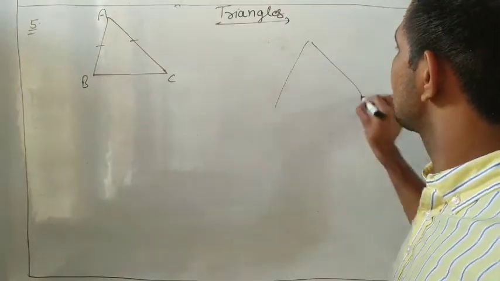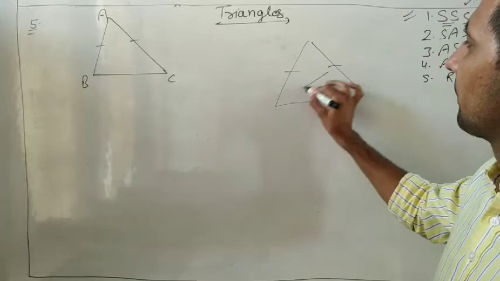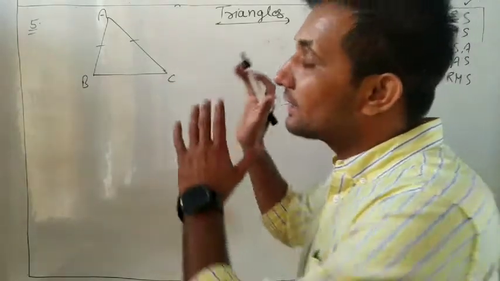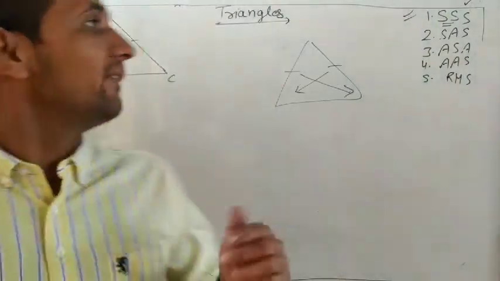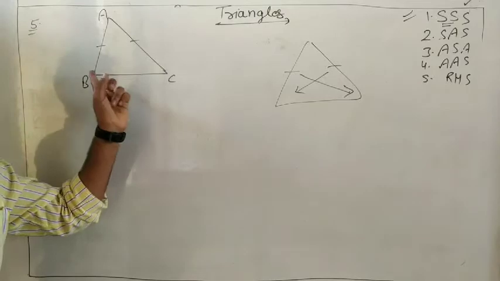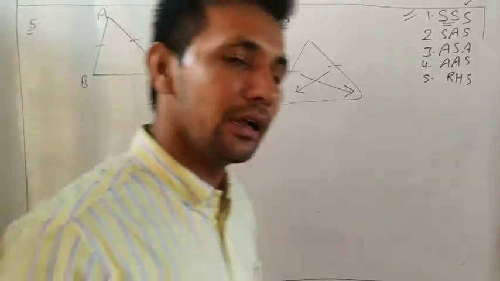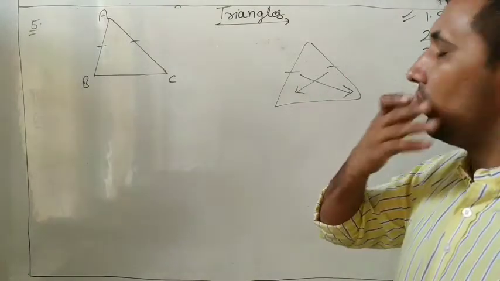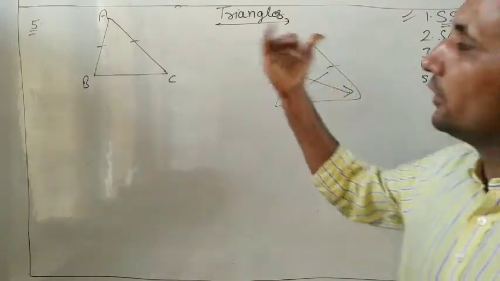If two sides are equal in a triangle, then the opposite angles are always equal. So it is the proof of this theorem. If two sides are equal in any triangle, why are the opposite angles equal? I told you directly, you only have to remember this one.